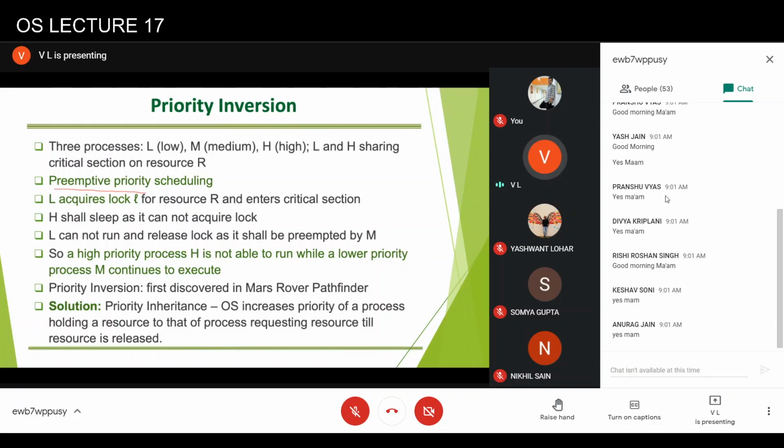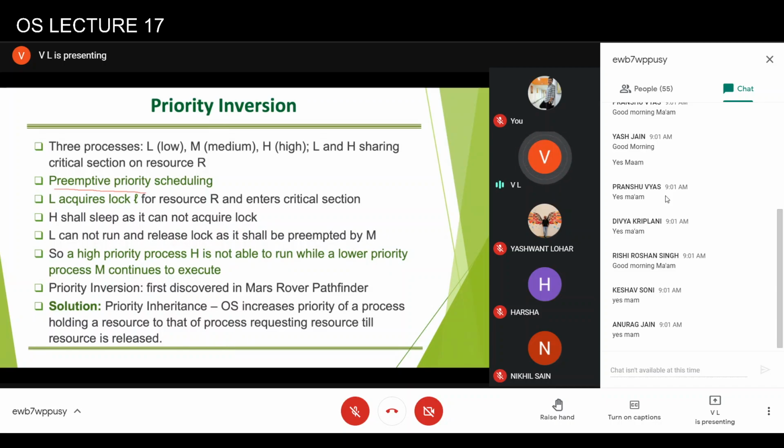A simple solution is what the operating system can do: if a high priority process is waiting for some resource, then the priority of the process that holds the resource can be upgraded to the same level as this high priority process till the lock is released.